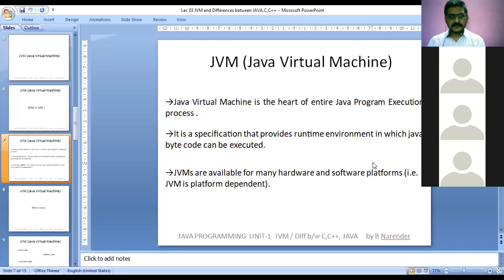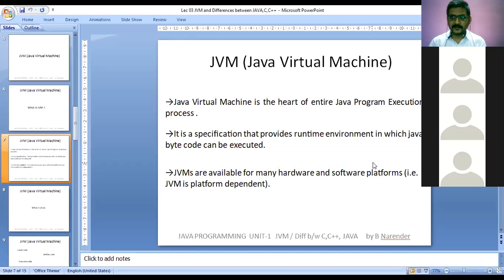So you can see the next point. It is mentioned that JVMs are available for many hardware and software platforms. What is mentioned? Just now I told you that every PC, which contains the same operating system or a different operating system, its JVM will be different. They are independent.